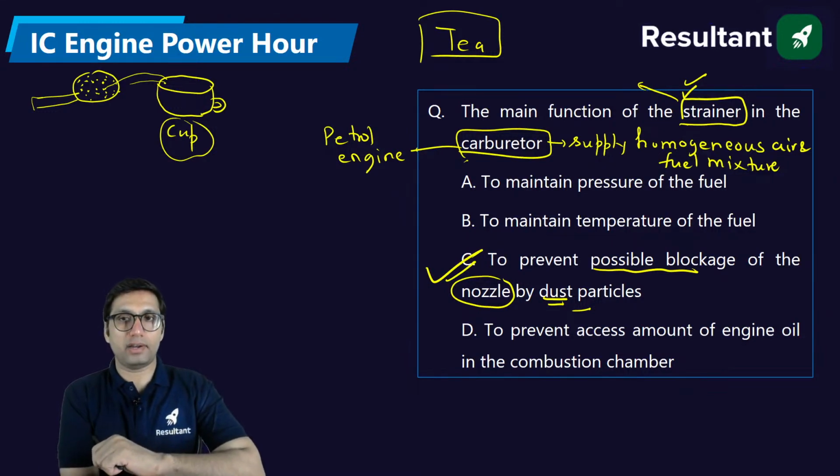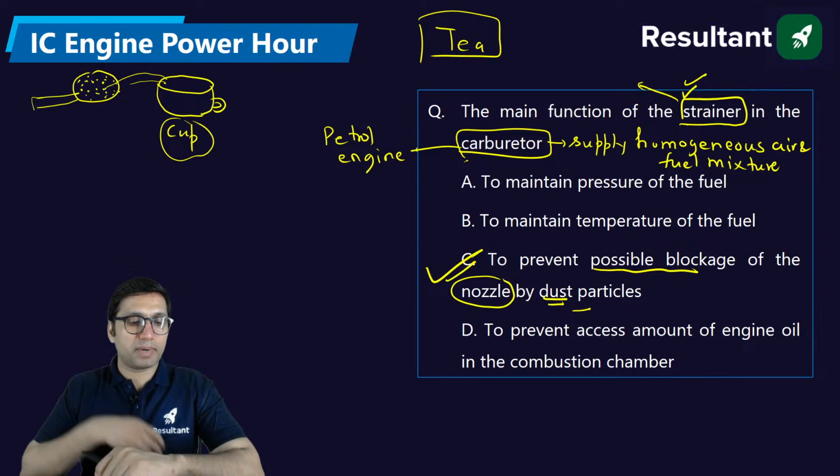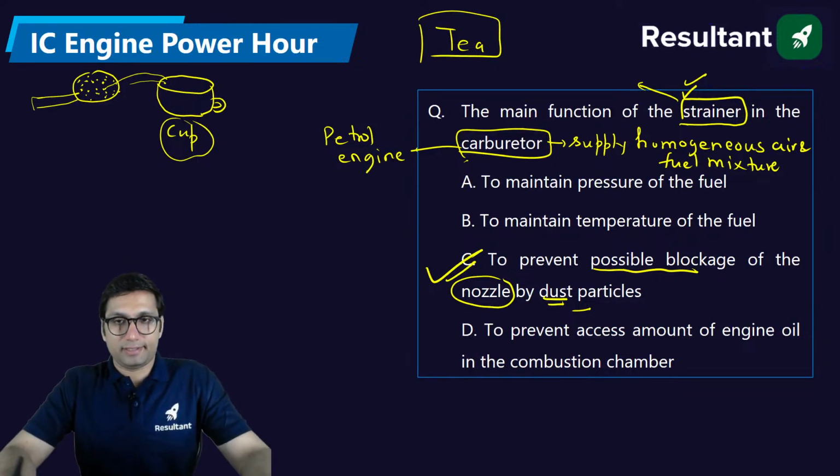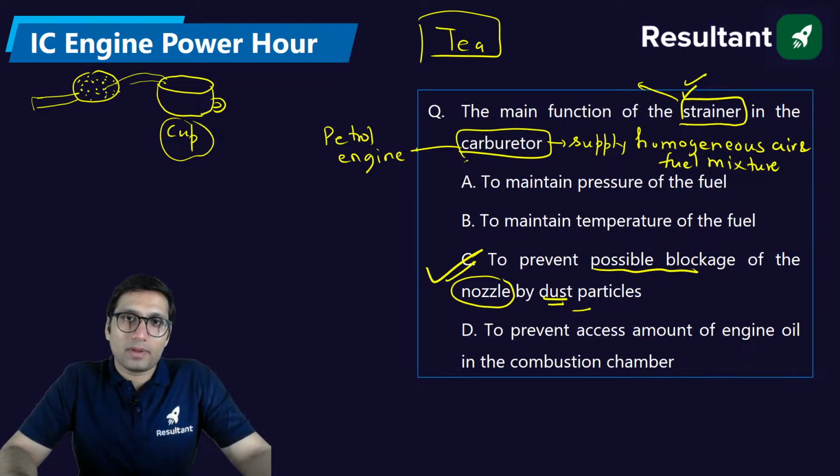That is the air filter. See, air filter, Subhadeep. What is the meaning of filter? A filter is used to filter anything. The air filter is used to filter dust particles.